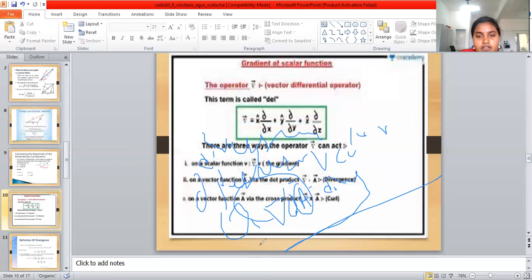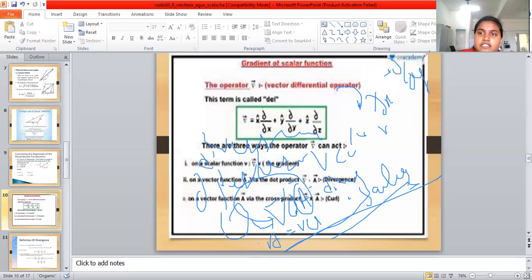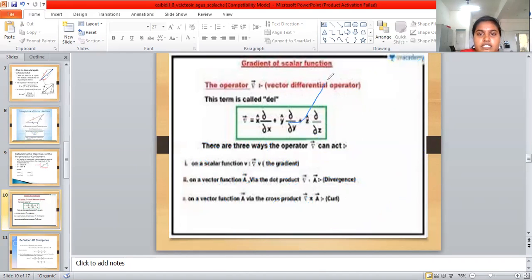So if A is a vector field, then divergence is a scalar. For example, the operator del is written as dou by dou x plus dou by dou y plus dou by dou z. Clear now?